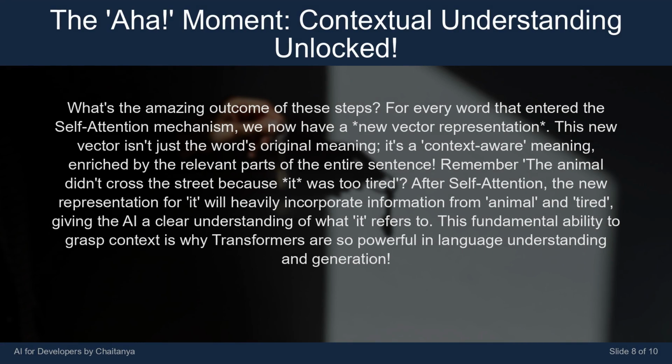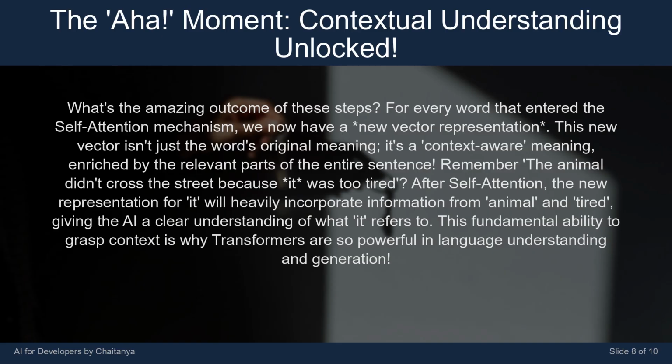What's the amazing outcome of these steps? For every word that entered the self-attention mechanism, we now have a new vector representation. This new vector isn't just the word's original meaning. It's a context-aware meaning, enriched by the relevant parts of the entire sentence. Remember, the animal didn't cross the street because it was too tired.